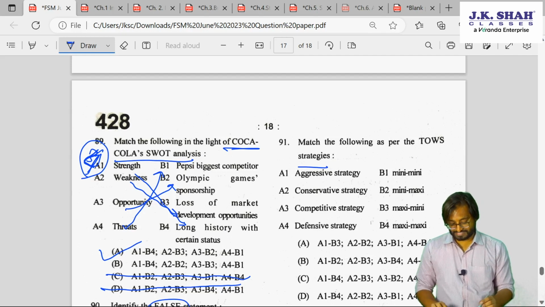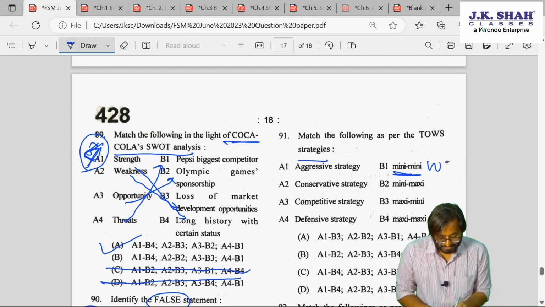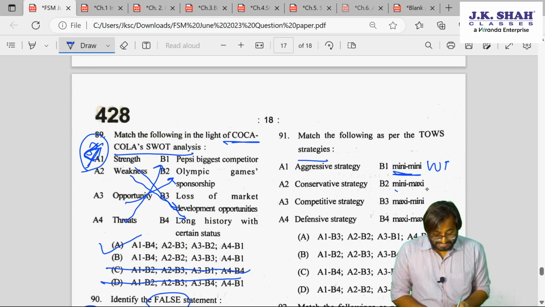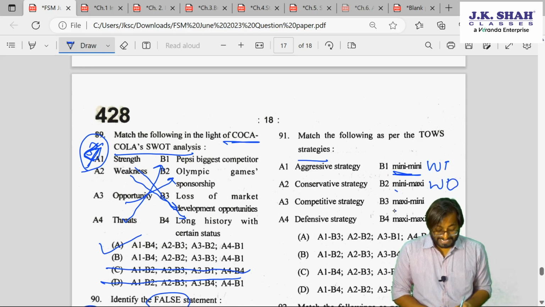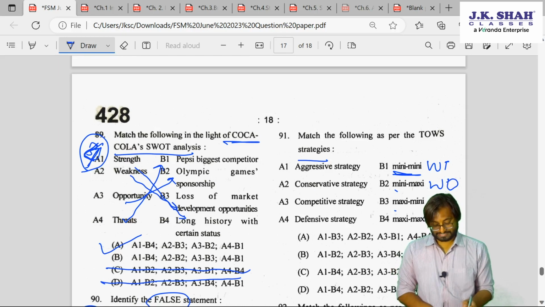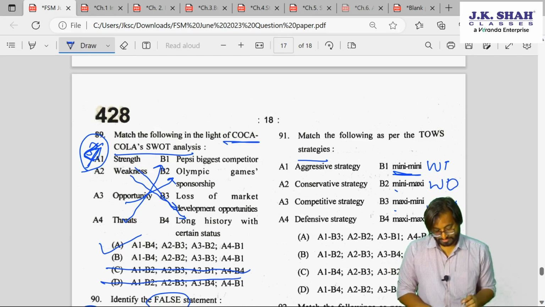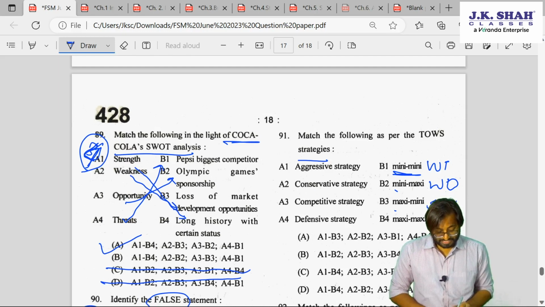Just check what is the answer. Aggressive. Just write here, maxi maxi. What do you understand by mini? WT, mini mini. Mini maxi: minimize your weakness, maximize your opportunity. Maximize your strength, minimize your weakness. No, minimize your threat. I'm sorry. Maxi is strength and opportunity.